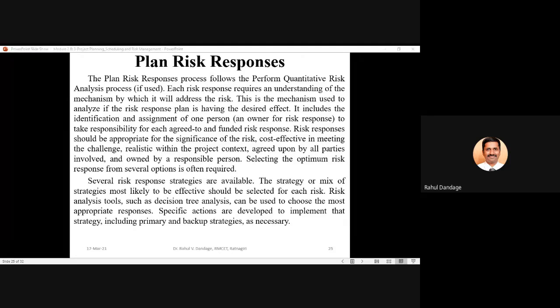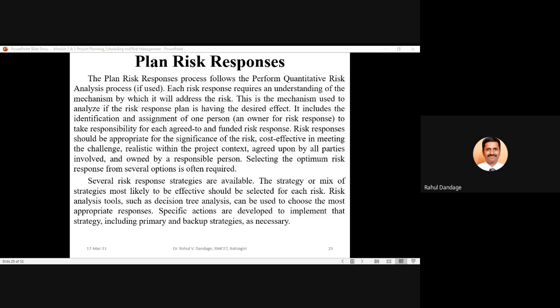And finally, as we have discussed, it must be owned by a responsible person. Somebody should take the ownership and say, yes, I will be implementing this risk response, and I will be observing the effect of implementing this risk response on the project objectives.